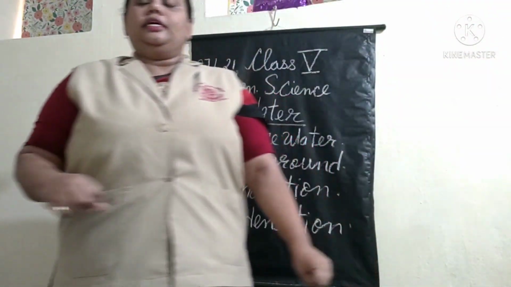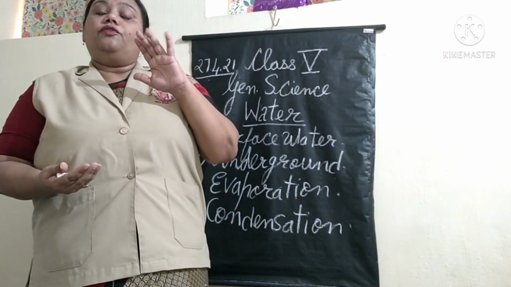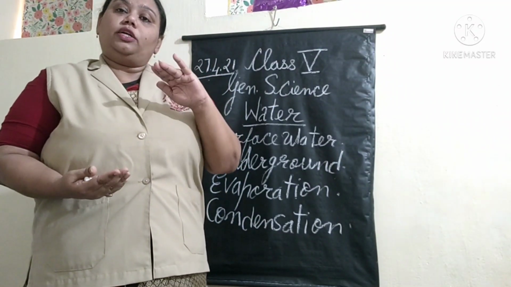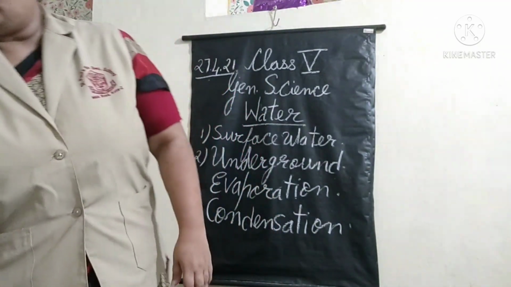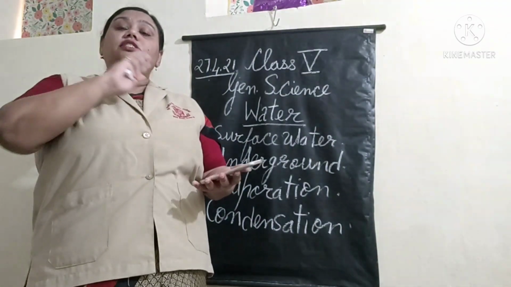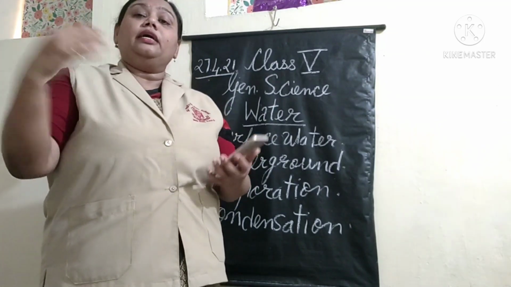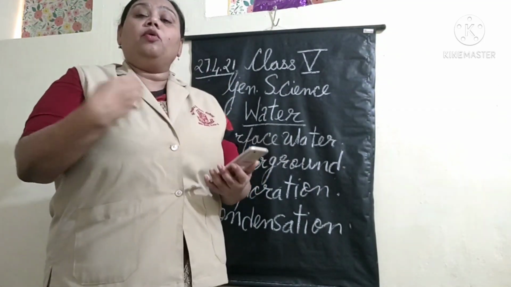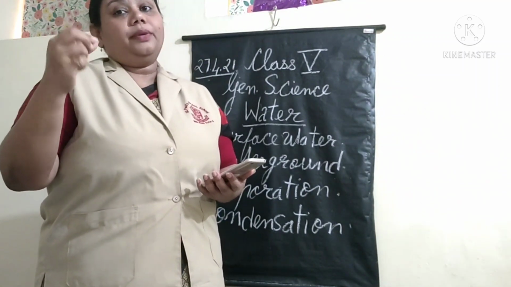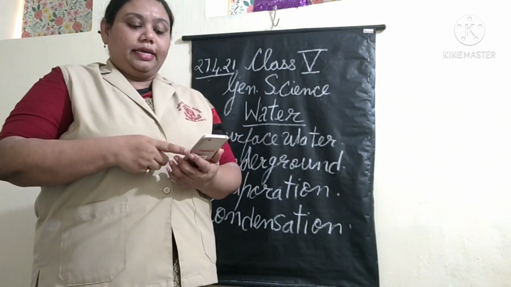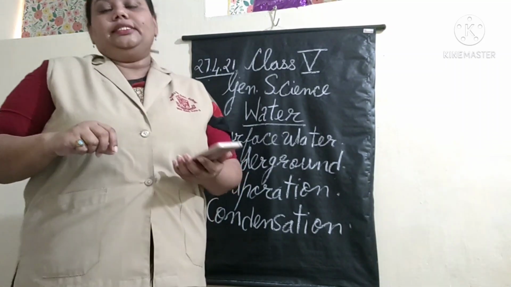You can keep a bottle filled with very cold water, chilled water, outside, and you will see the water on the surface of that bottle. And what is that? That is nothing but the water that is in your atmosphere has condensed and become water droplets again. Yes? Okay. So, what are the forms of condensation?